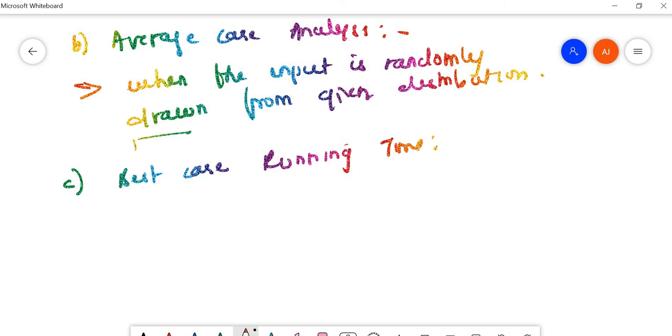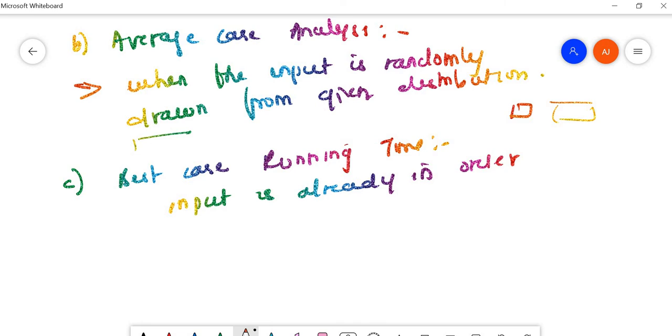And if we talk about the best case running time, or analysis, because in this analysis means running time. Running time means how much time it takes to solve a problem. If it takes minimal time, it is best. If it takes an average amount of time, it is average, and if it takes an infinite amount of time, it is worst case. Here in the best case the input is already in order. In order means whatever order we want. If you want to search, it is in the first position. If you want to sort, it is already sorted. This is the best case scenario, and this rarely occurs.